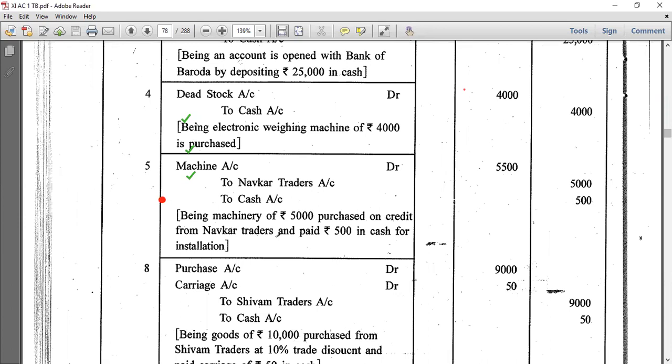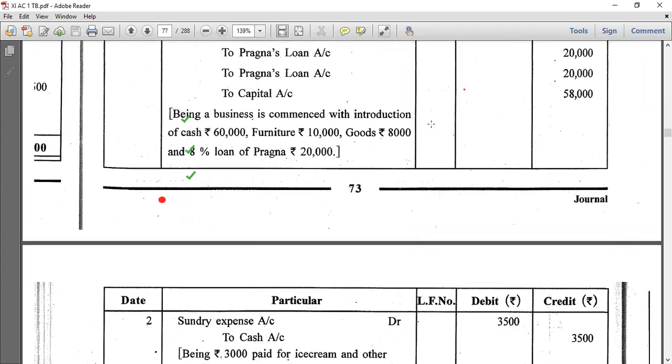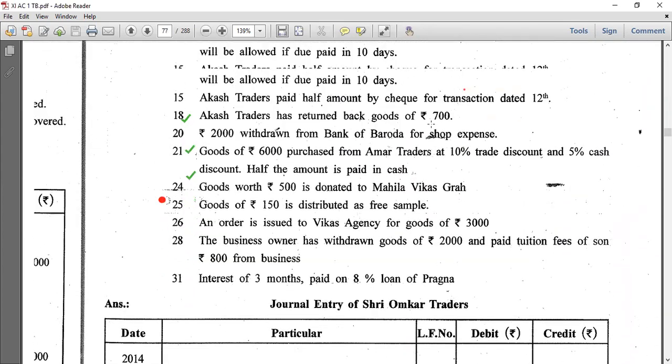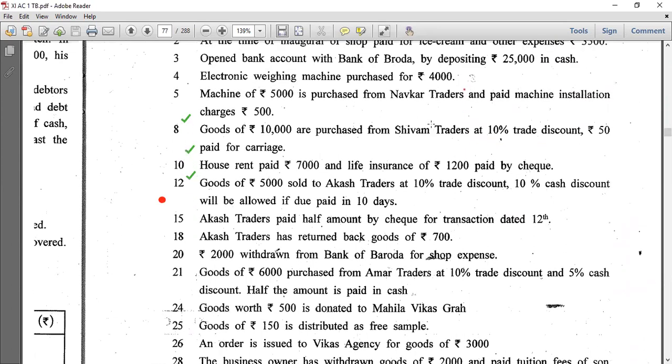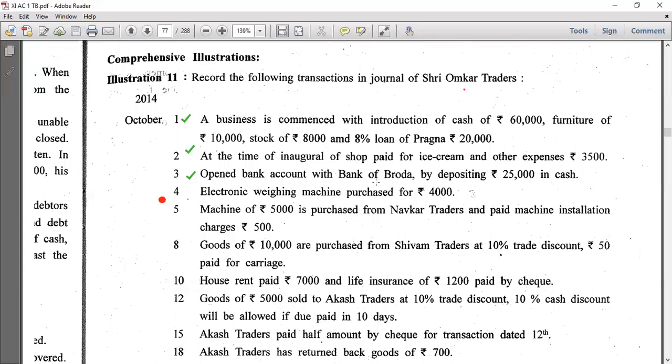See, machine account debit 5,500, to Nauka Traders 5,000, to cash account 500. Is it clear? So we had seen this also.